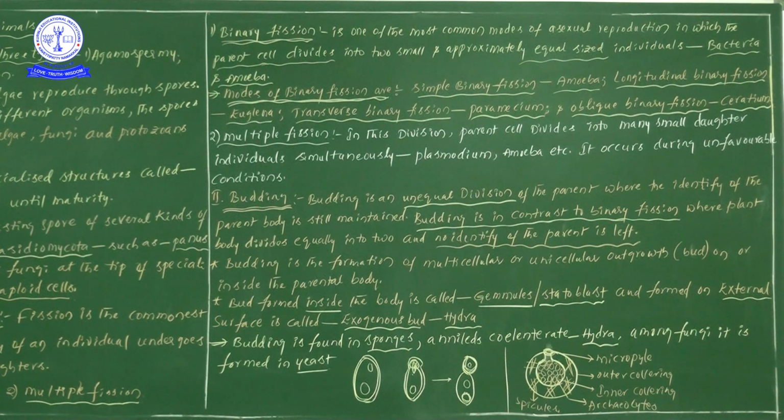Shall we start to move forward to learn multiple fission? Right, let us move forward now. From the multiple fission point of view, the word itself gives the information.